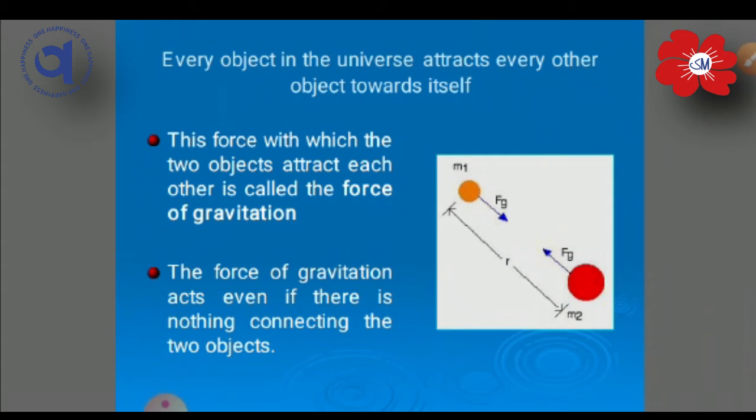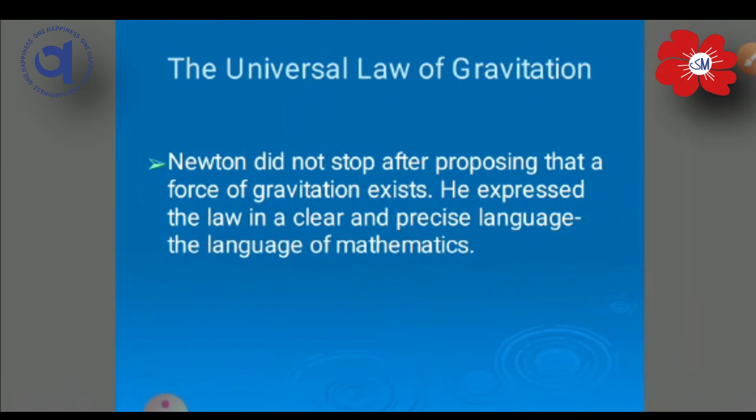So the first thing is that this force between two objects, by which they are attracting each other, is the force of gravitation. The force of gravitation acts even if there is nothing connecting the two objects. You can see there are no connecting lines, there is no connection between these two objects, but still there is one connection between them, and that is the gravitational force.